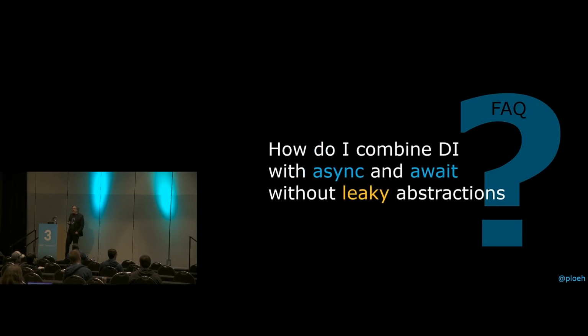So now we can return to this question of how do I combine dependency injection with async and await without leaky abstractions. So this is part 3 of the talk. Now we have learned enough to see if we can address this question as well.